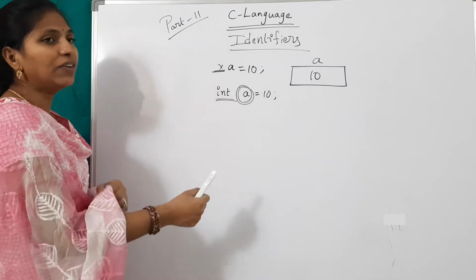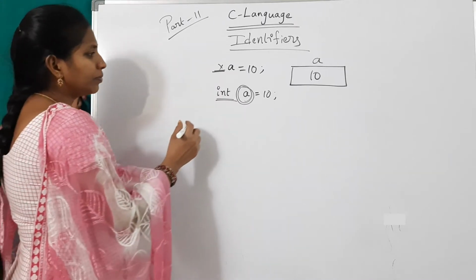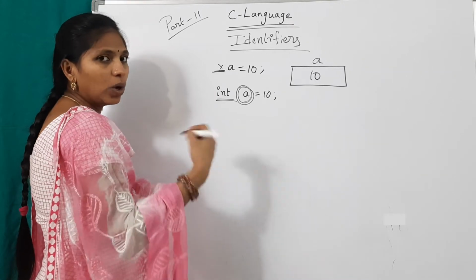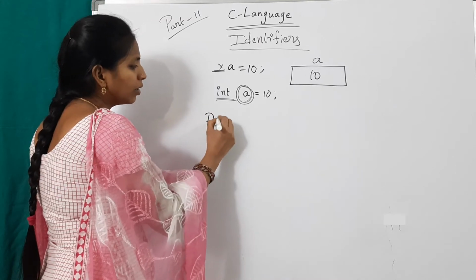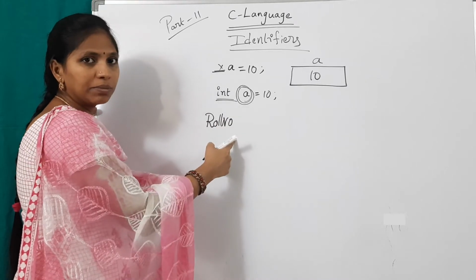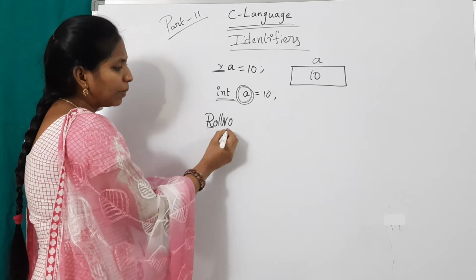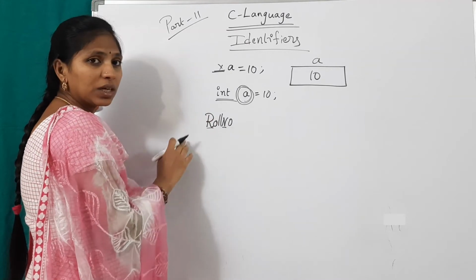Variable names or identifier names may be in any case. For example, suppose I want to take a roll number from the keyboard. I use a variable name like this: RollNumber, with R capital and N capital. This is a mixed case and should not start with a number.